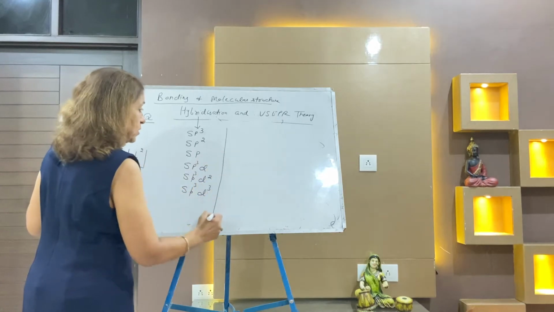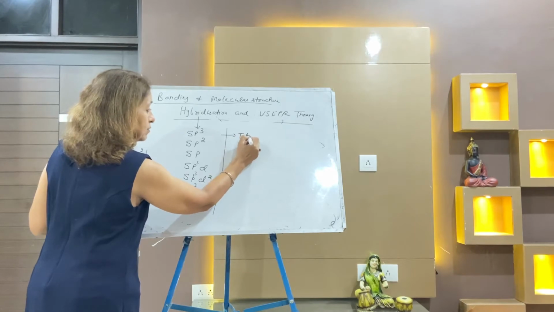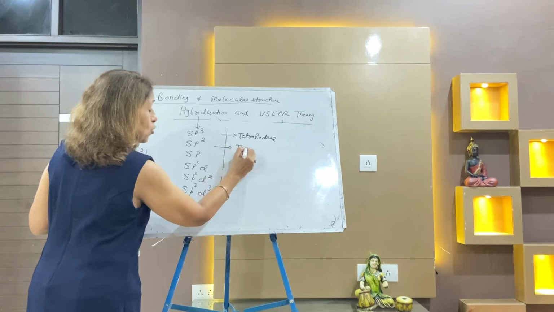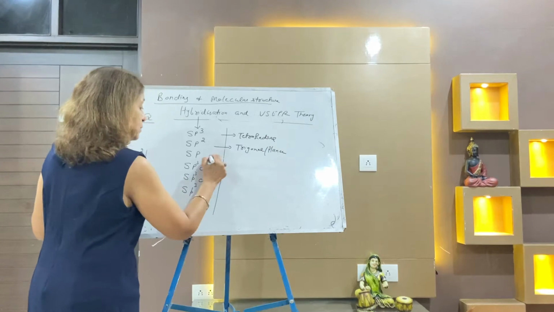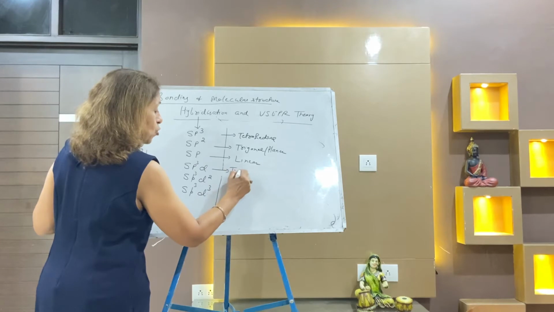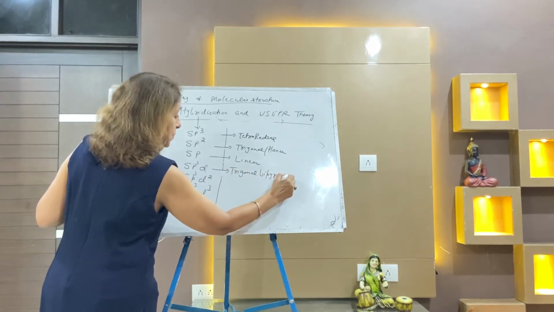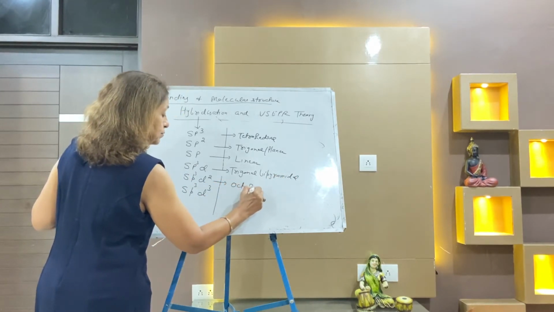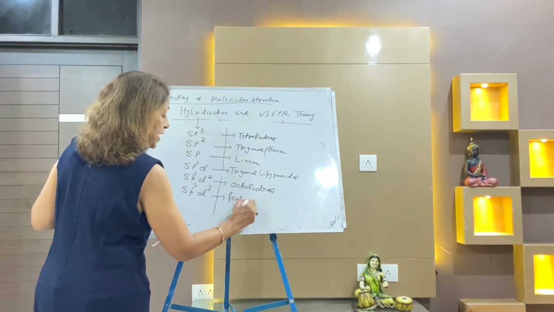When there is sp3, this means it has tetrahedral geometry. sp2 is trigonal planar. sp is linear. sp3d is trigonal bipyramidal. sp3d2 is octahedral. sp3d3 is pentagonal bipyramidal.